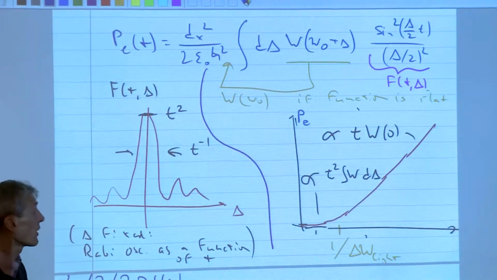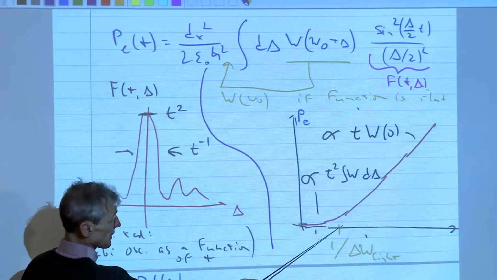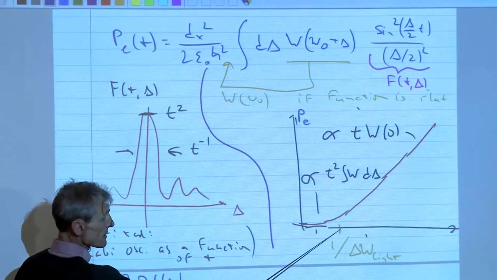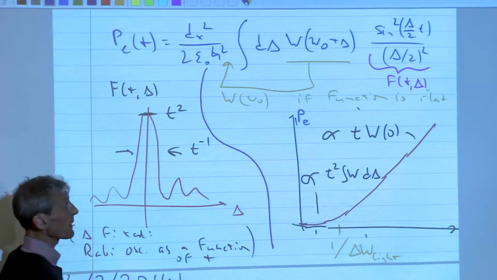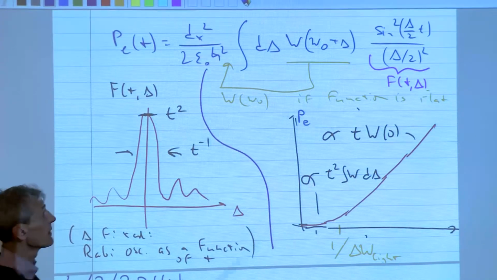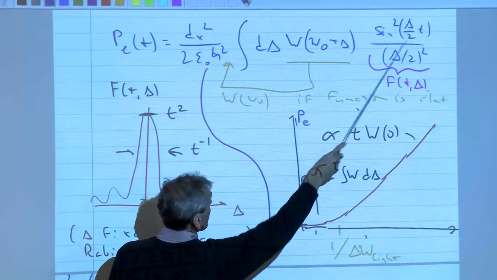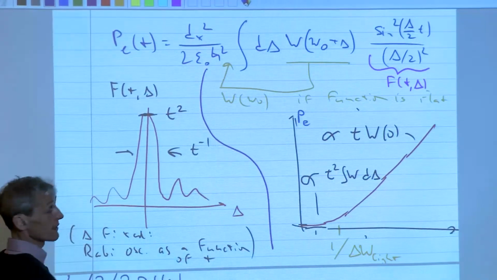However, if you wait a little time, and eventually the time is longer than the inverse bandwidth of the spectral radiation, then the spectral radiation is broader than this function f, and we pull this out of the integral.